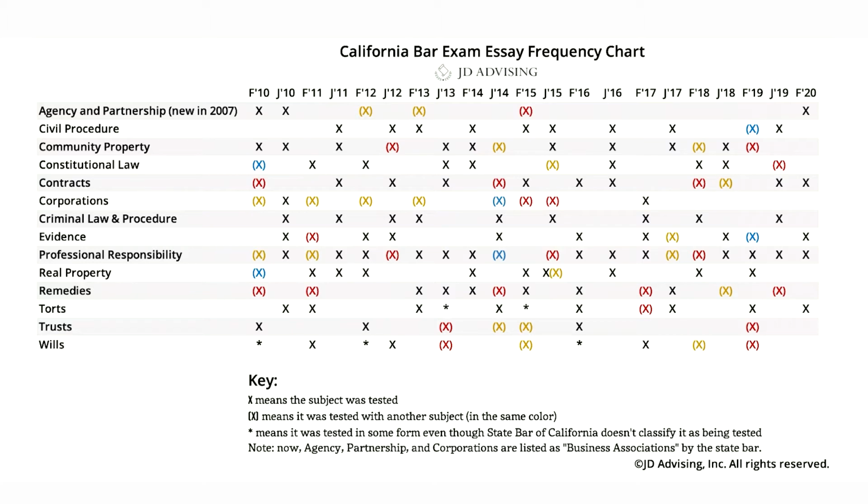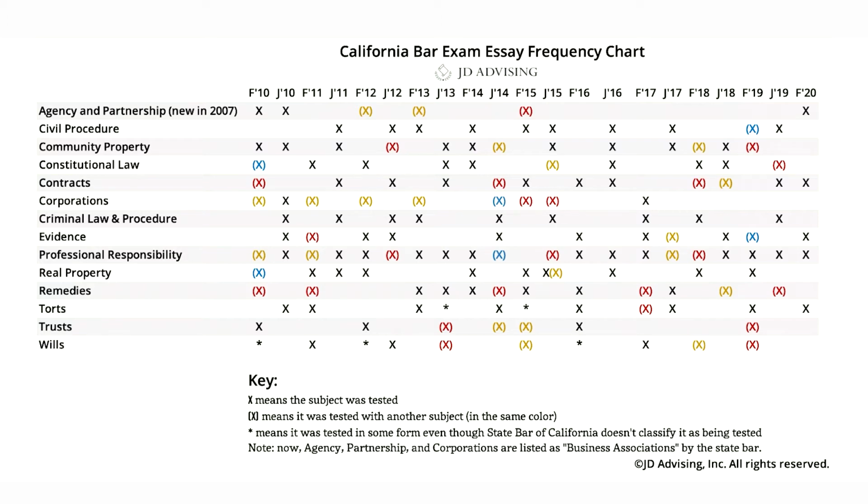Sometimes California doesn't do any crossover questions. So notice, for instance, February 2020. Every single essay tested a single subject. And sometimes California includes multiple crossover questions. We usually see at least 1, and I would say 2 is common. So be sure to expect to see a couple crossover questions pop up on the bar exam.